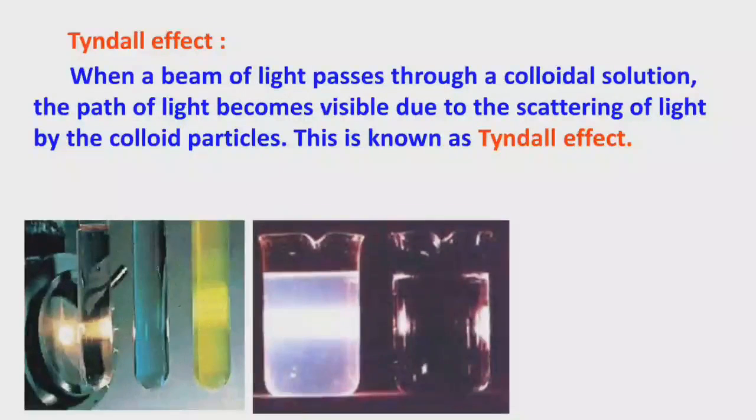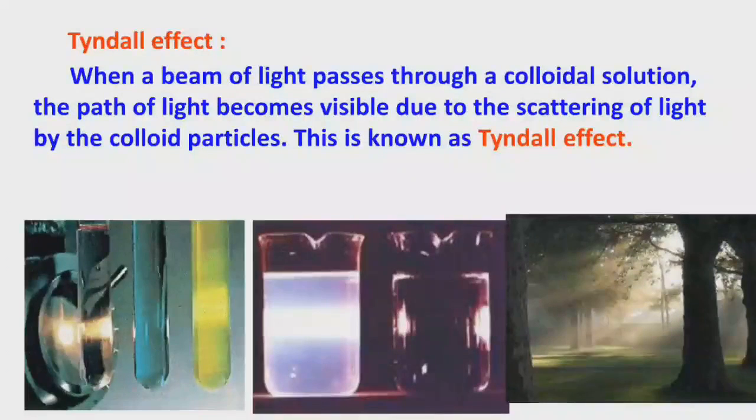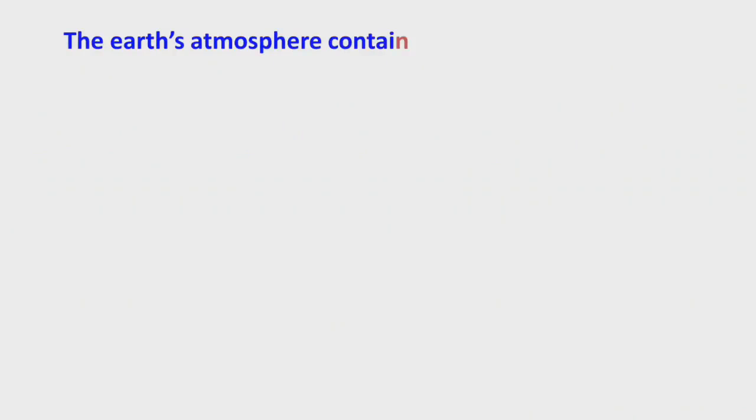Here also we can see the path of the light inside the colloidal solution. And also when sun rays fall on a thick forest, we can see the path of the light. All these are examples of Tyndall effect. Tyndall effect is mainly due to the scattering of the light by colloidal particles. Now we will discuss what scattering is and how scattering takes place.